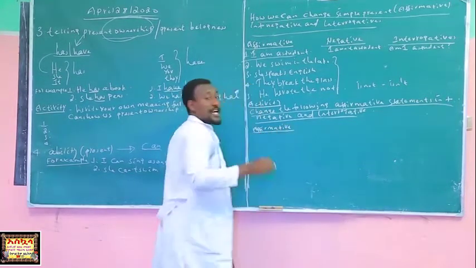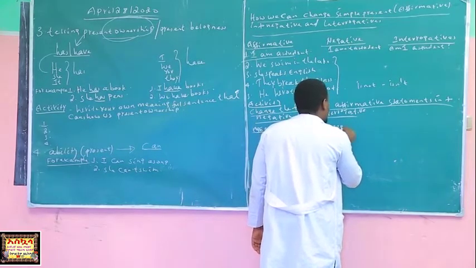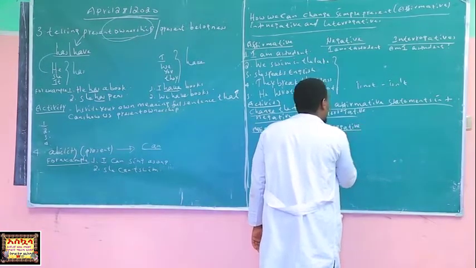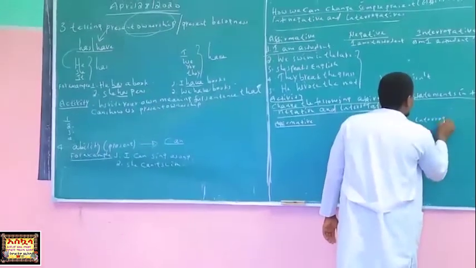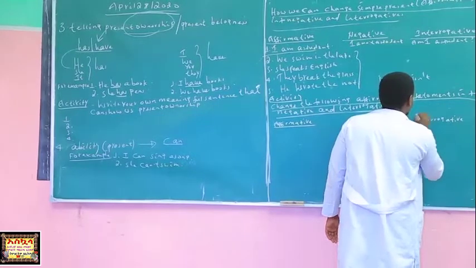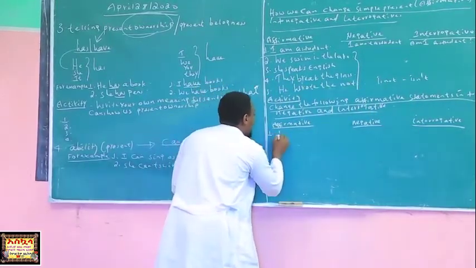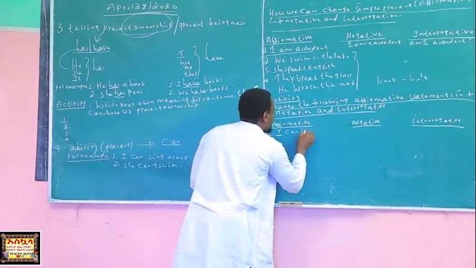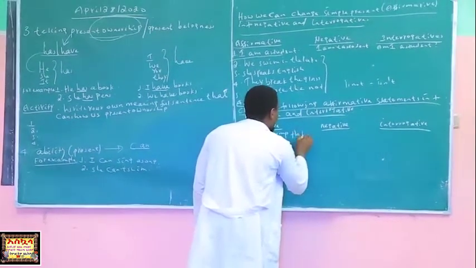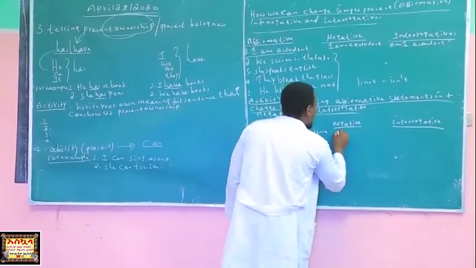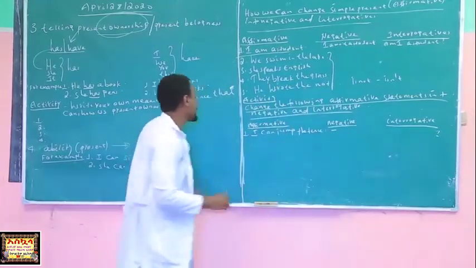Write this in your exercise books. Affirmative, negative, and interrogative. Good. The first, what I want to give you is, I can jump the fence. So negative, make it interrogative, because there is an auxiliary verb.